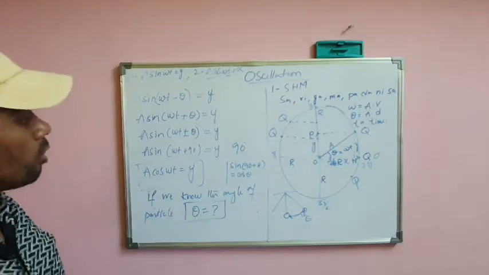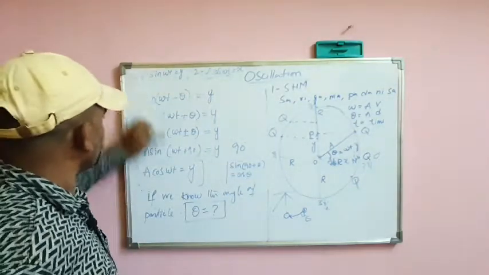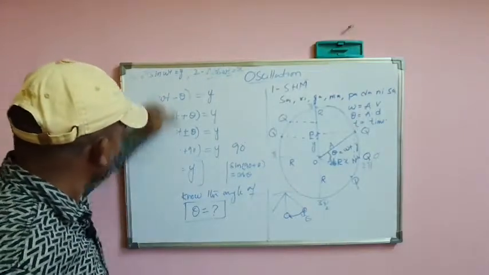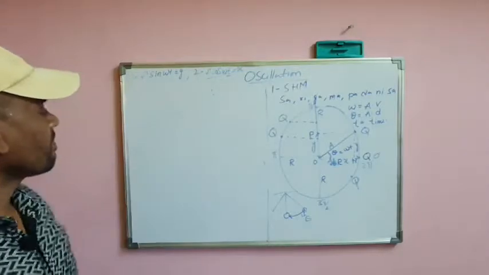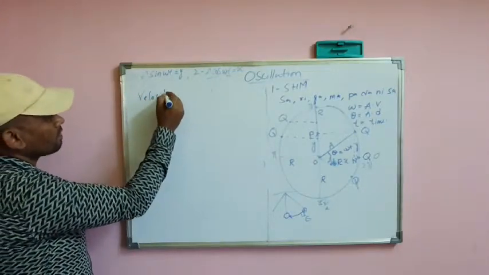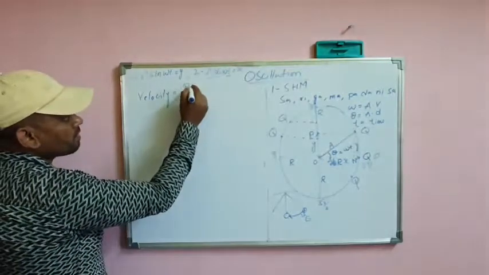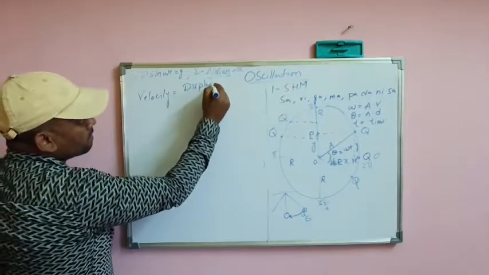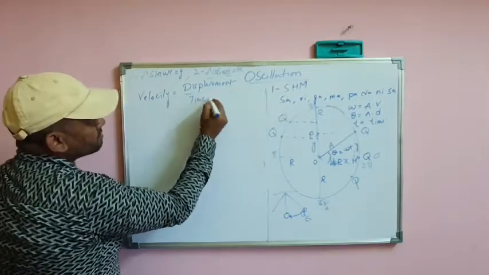Now I want to know what is the velocity of this. How can I find the velocity? What is the velocity formula? Velocity equals displacement by time taken.